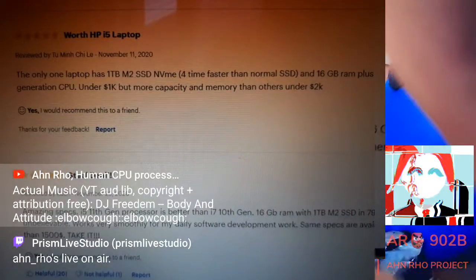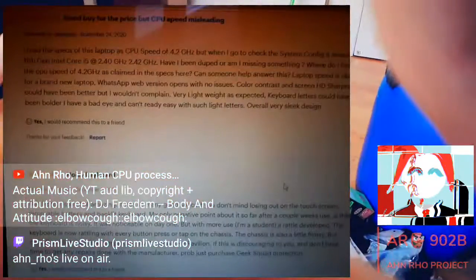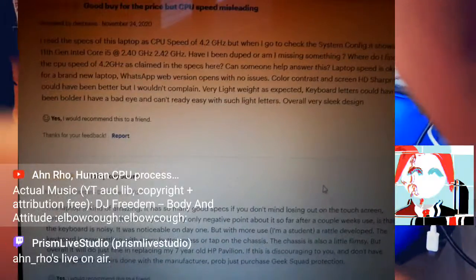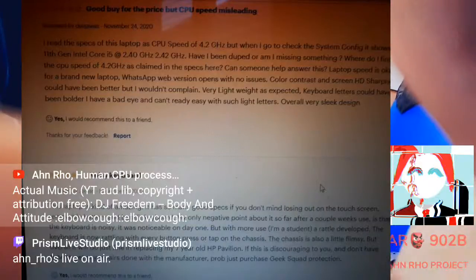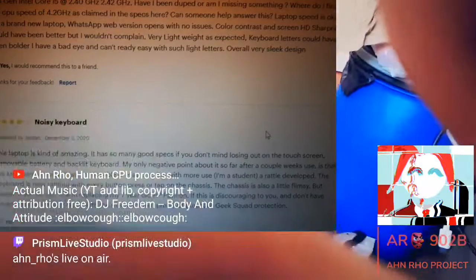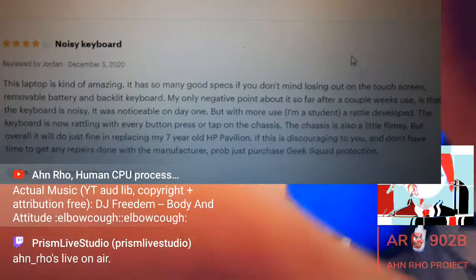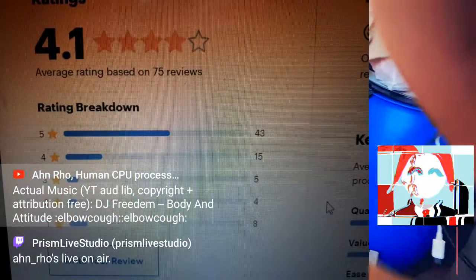So anyways, here's another one. This one has the same reviews actually. I was just trying to cover all of them. And there's another one: deep bass, good, but CPU speed misleading. That's actually not true, but a review below corrects them about it being turbo boost, so it's actually not a negative thing. Noisy keyboard, that was at least some use to some people, so I can respect that. Some people want really quiet keyboards. They're maybe gaming laptops. I'm not using it for gaming, but that's basically what it is.